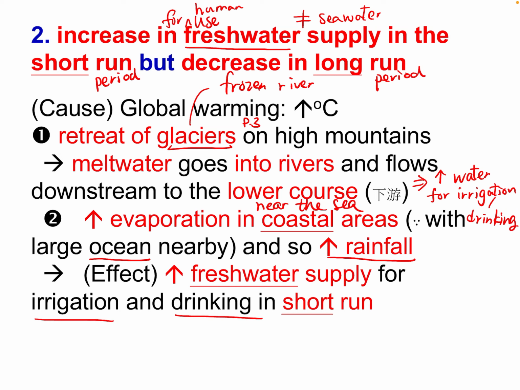Rainfall is also fresh water. In a short period of time, we can get more fresh water. So this is part 1 about the short term. And then I will go to the long run. I'll give you a few more seconds to mark down your idea.